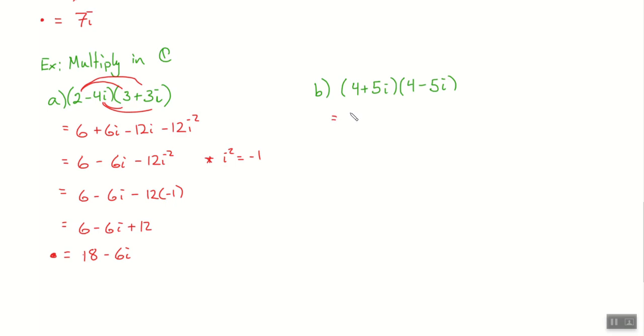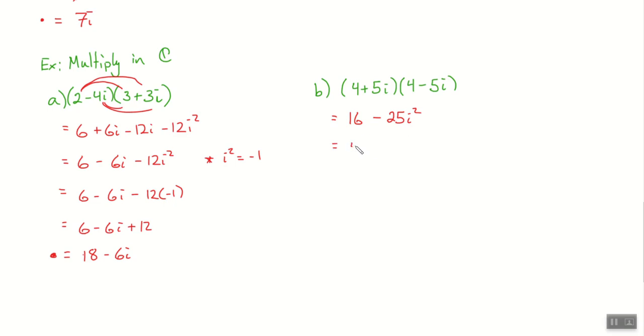Every single time. Now, here's what I'm going to suggest. If it's going to happen every single time, maybe we could just save ourselves a little bit of work every single time. I know for sure that this is going to turn, in the first step, into 16 minus 25i squared, after we fall out the 20i, negative 20i. Is that what you guys had left? And if we have a complex number like this, we're always going to have a minus and the i squared. Every single time that we get i squared, what is i squared?